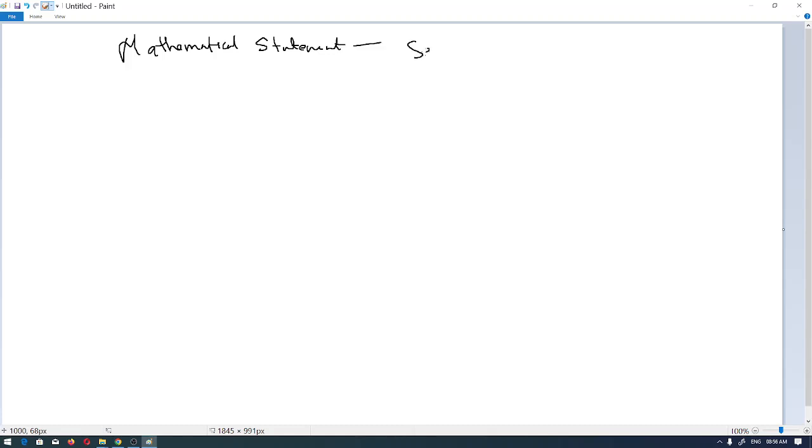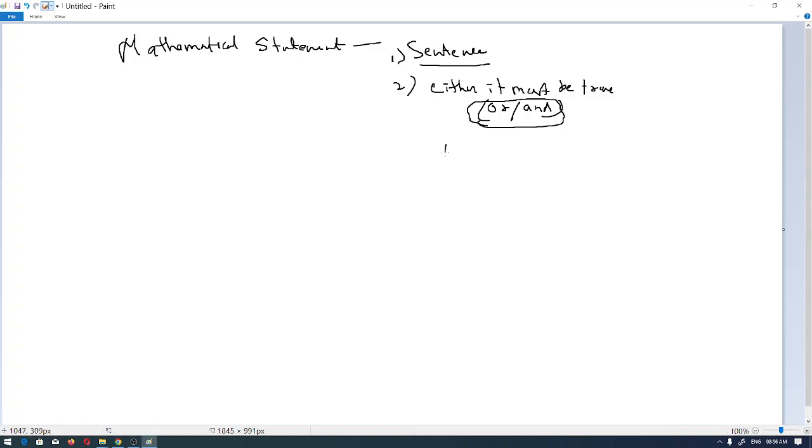So first you must understand that it is a sentence, and the second thing is that it must be either true or false. This we will cover later. Got it? So this is the basic understanding of a mathematical statement.